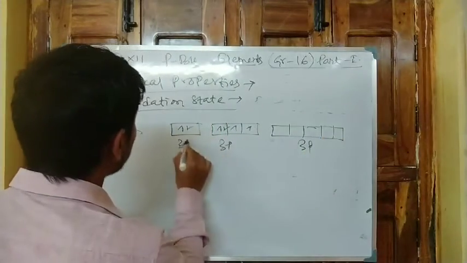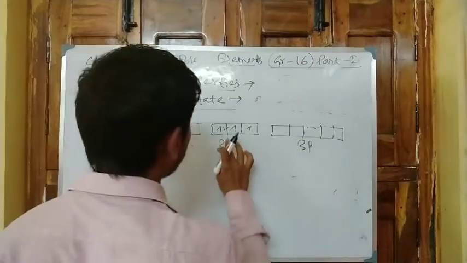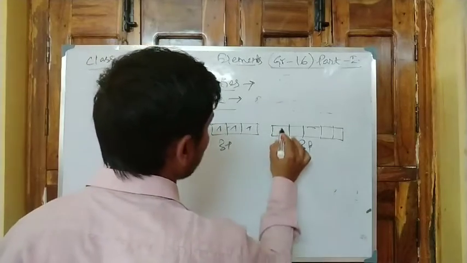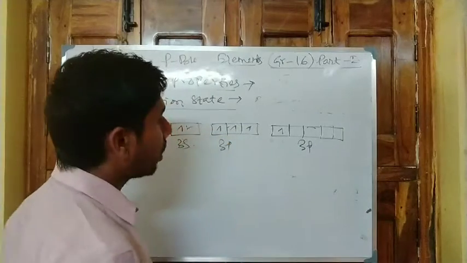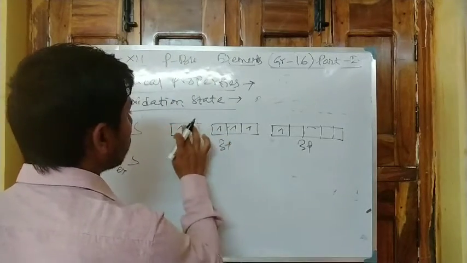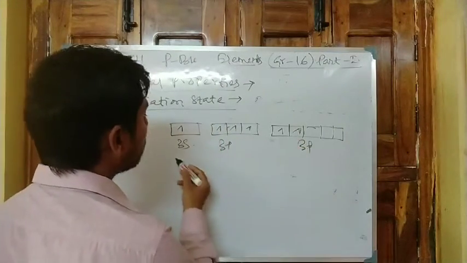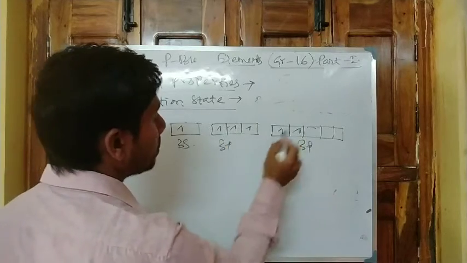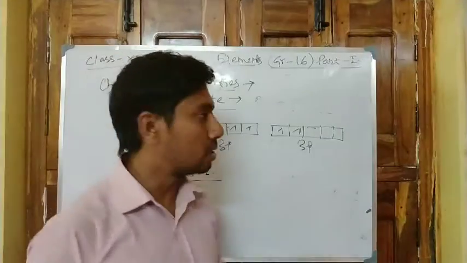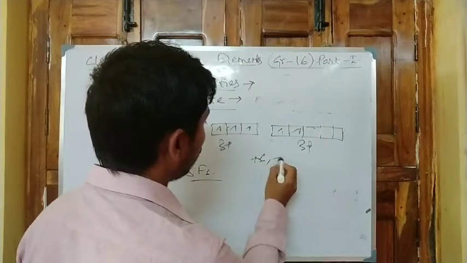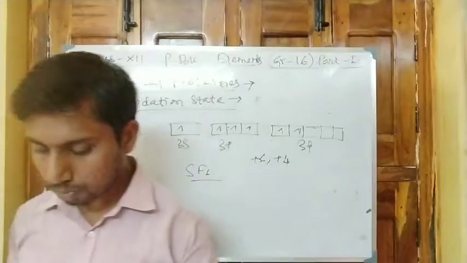3d, 3p, 3s. Now in the first excited state, what may happen? One electron from here will go to the 3d state, forming 4 covalent bonds. In the same manner, from 3s one will go to the 3d orbital. So here the maximum covalency will be observed, that is 1 2 3 4 5 6 in the case of SF6. Here is the example of valency. So +6 and +4 are the oxidation states followed by sulfur.